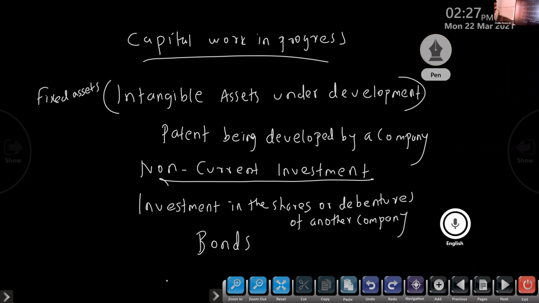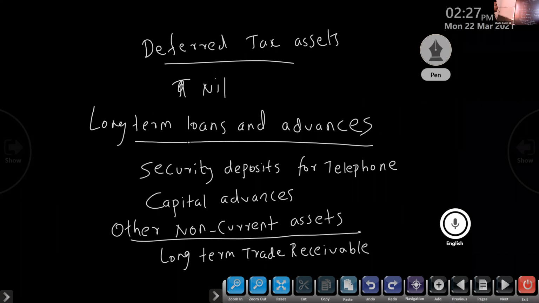The subhead is fixed assets. Intangible assets under development, such as a patent being developed by the company, also fall under fixed assets. Next, non-current investment: any investment in bonds has the subhead non-current investment, and the major head is non-current assets. Deferred tax assets: the subhead is deferred tax assets, and the major head is non-current assets.